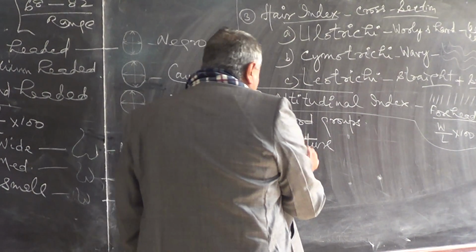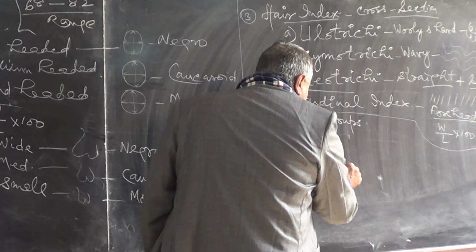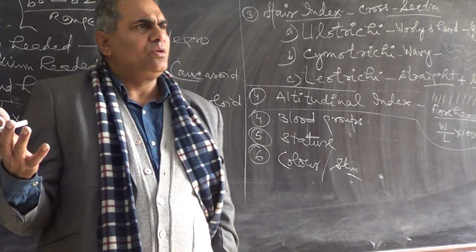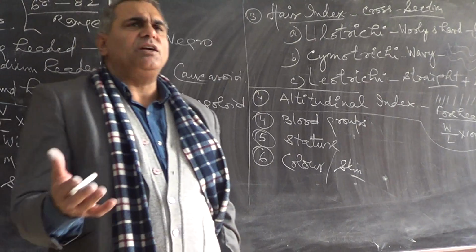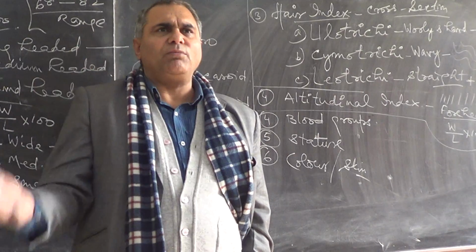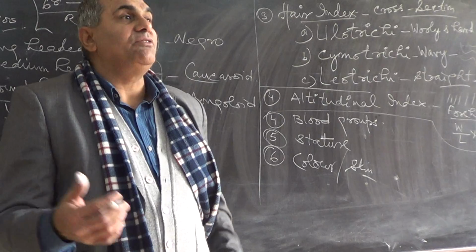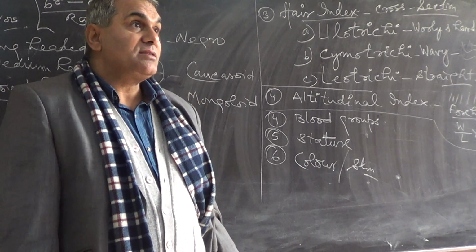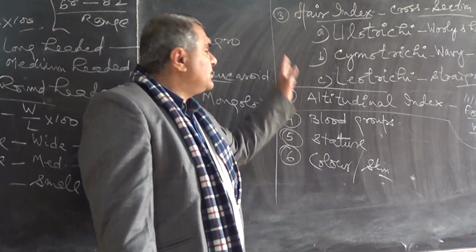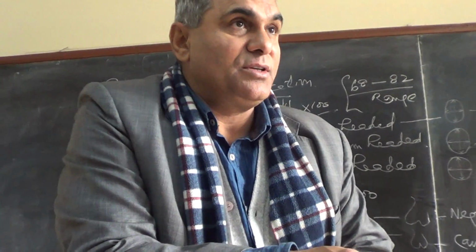Apart from that, we have the color. Color of the skin. That is the skin color. Skin color is chocolate black to brown to whitish white, yellow, all 6-7 different types of colors every race has. It is the manifestation of climatic conditions prevailing in that region. So these are the major criteria to classify the different racial groups.